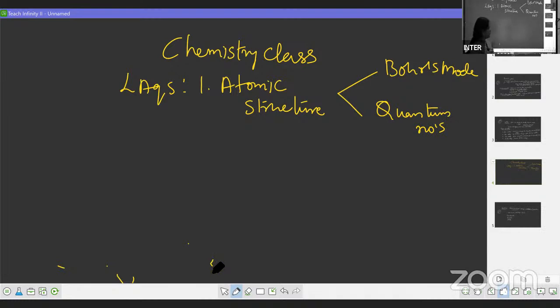Randomly, they will pick the question. So in the March paper, they have given Bohr's theory. So chances of getting quantum numbers this time are more. But don't neglect Bohr's theory. This also you have to give equal importance, and you have to prepare both Bohr's model as well as quantum numbers.